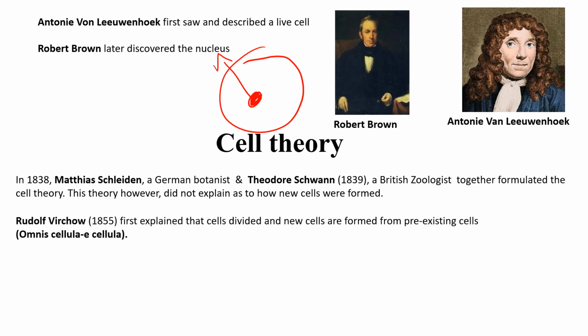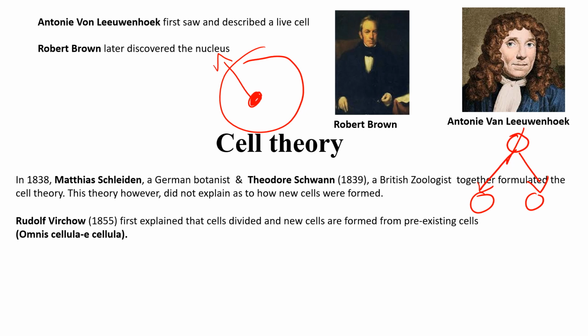So Virchow was the first person to explain how new cells are formed, that is omnis cellula e cellula, which says that a parent cell gives rise to two daughter cells. A single cell divides to give two daughter cells. This was explained by Virchow.